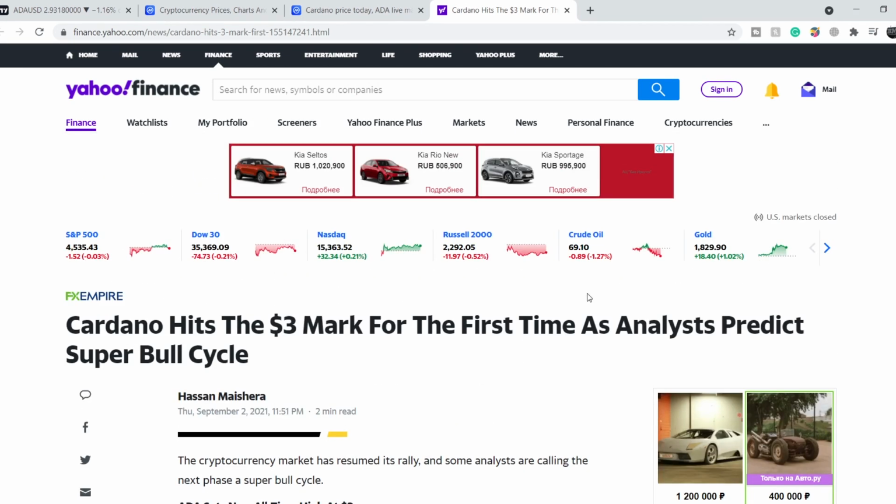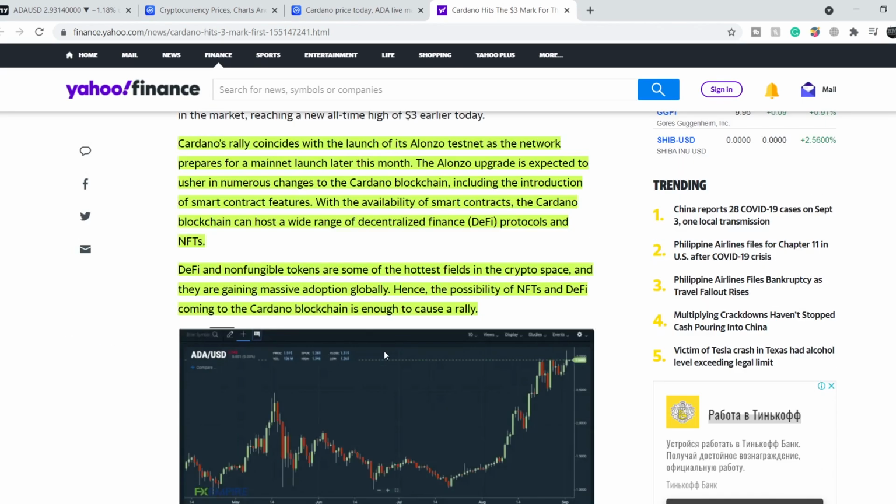We are on Yahoo Finance, and this article was published on September the 2nd, titled "Cardano hits the $3 mark for the first time as analysts predict Super Bull cycle." Let me quote: "Cardano's rally coincides with the launch of its Alonzo testnet as the network prepares for the mainnet launch later this month.